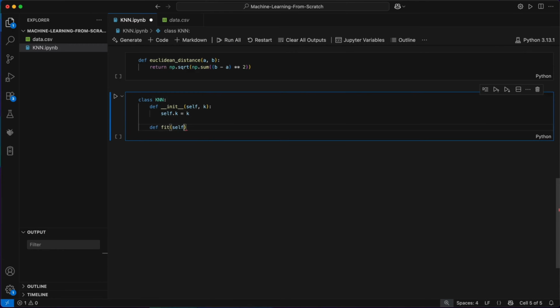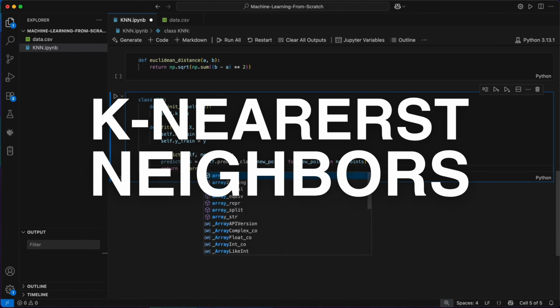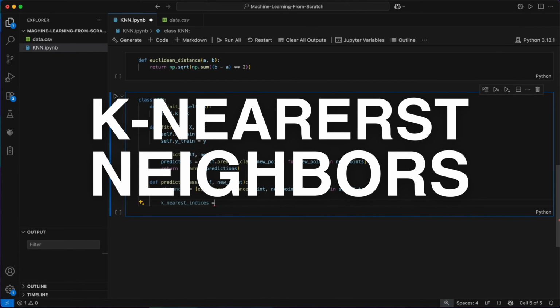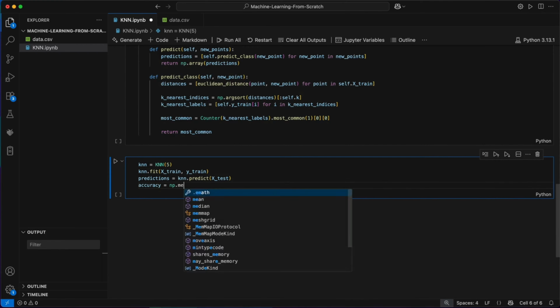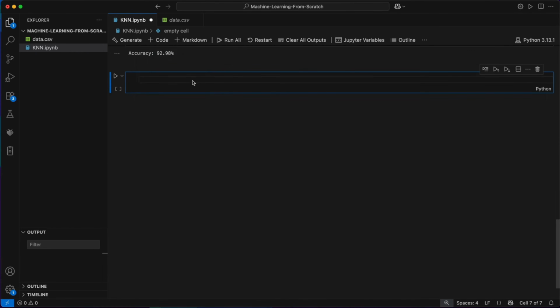In this video, I'm going to be building the k-nearest neighbors algorithm from scratch in Python, so no Scikit-Learn, just a pure mathematical implementation built from the ground up.